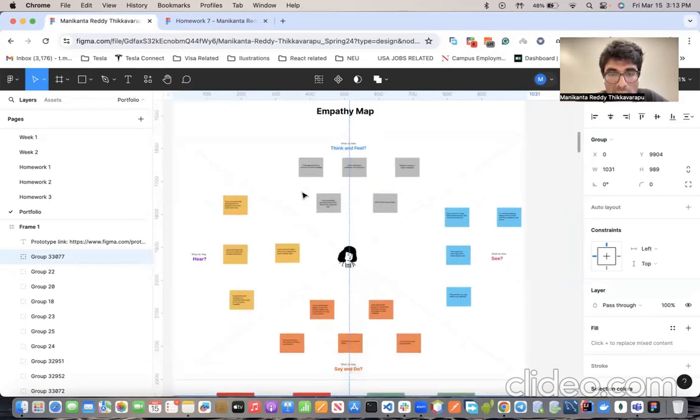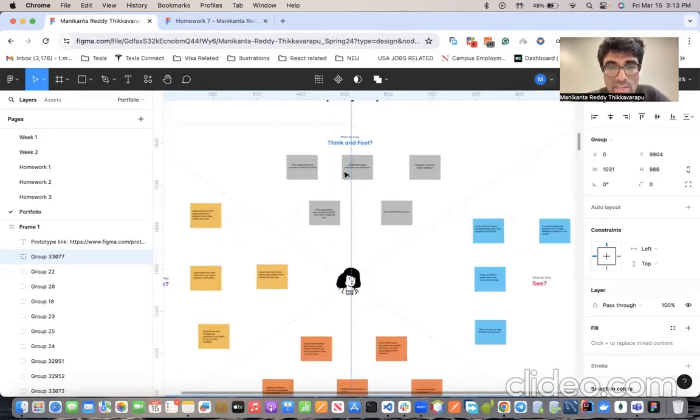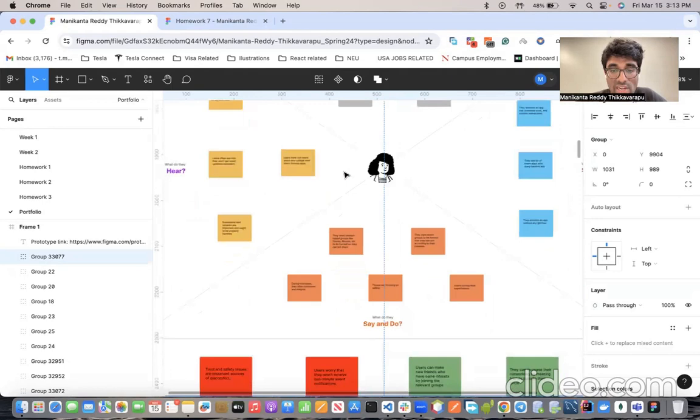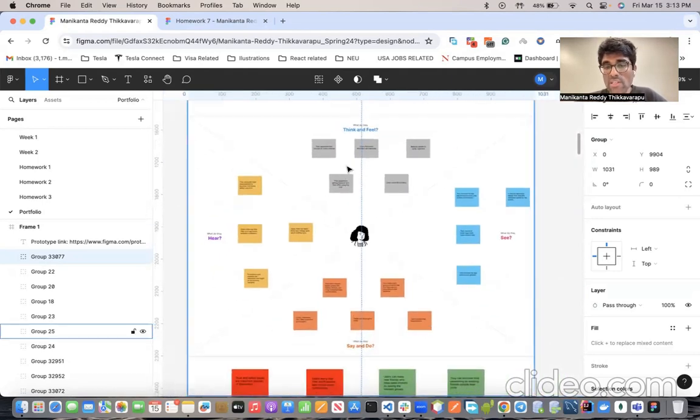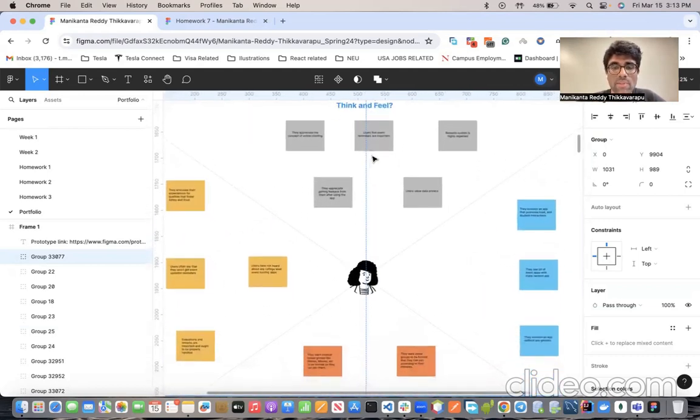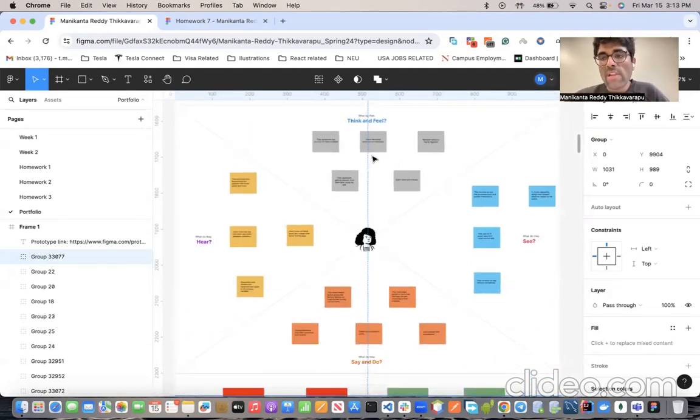And coming to the empathy map, as we know, there are four categories: what users think and feel, what they hear, what they say and do, and what they see. I asked students and users based on these four categories, and I also got responses from them. For example, on what students think and feel, one student told me it would be good if we had a feature where, during our free time, we get event notifications about events available during that time.